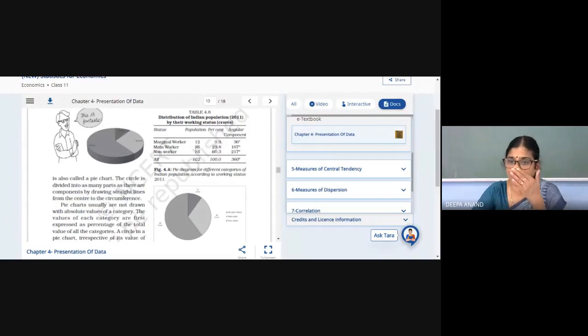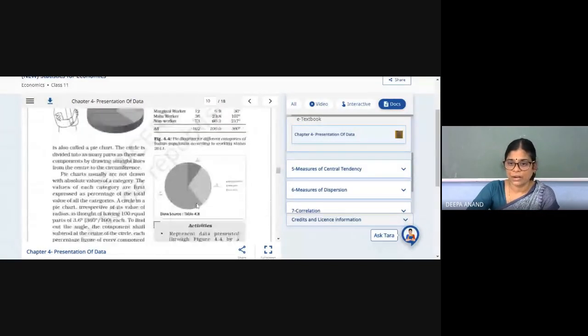In pie chart, what is important? This is given the population, this is given the person. You have to make it in tune with 360. That's more important. So population is given in some percentage, that is out of 100. You have to make it out of 360 degrees. That's known as angle. You will write here degrees of angle or angular component. Then that angle you will make here and draw it in the pie chart.